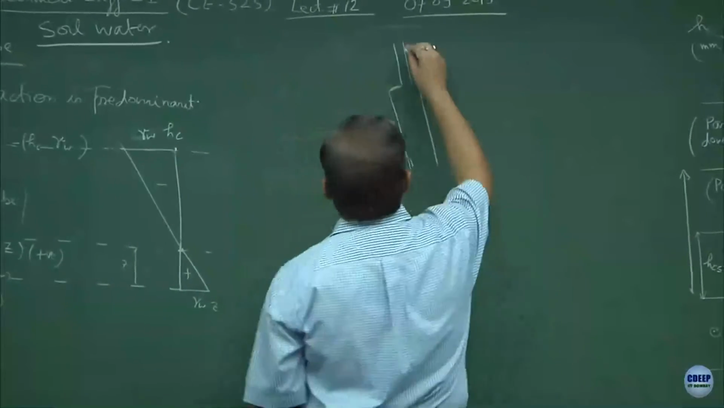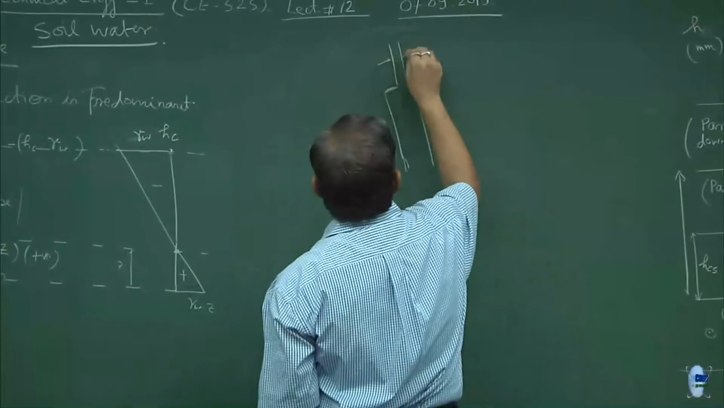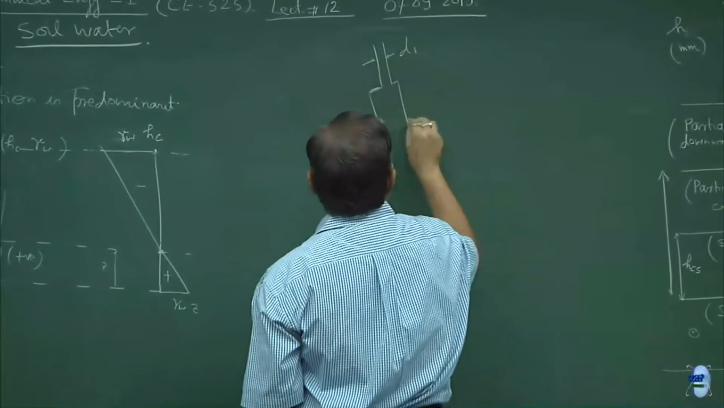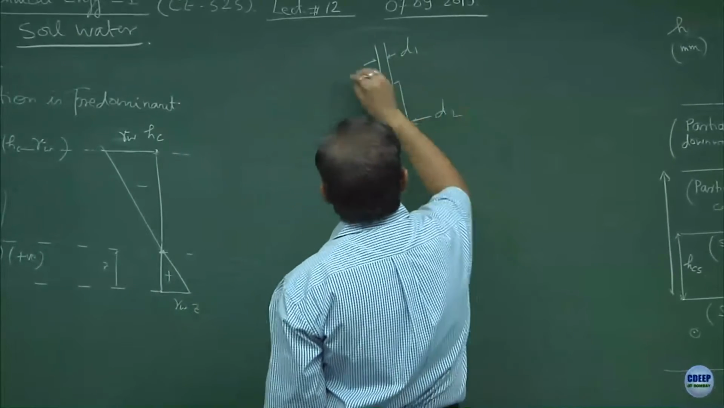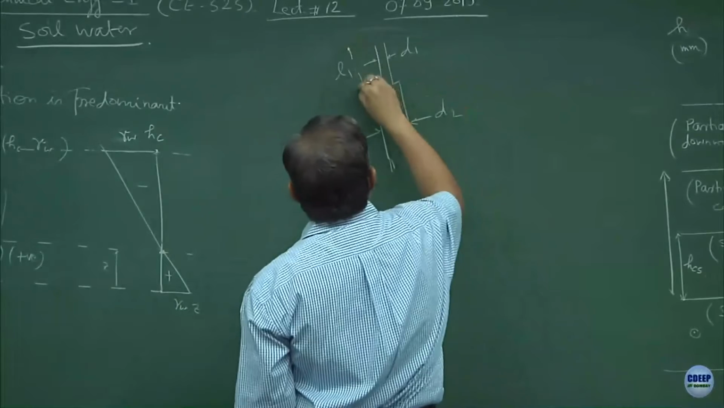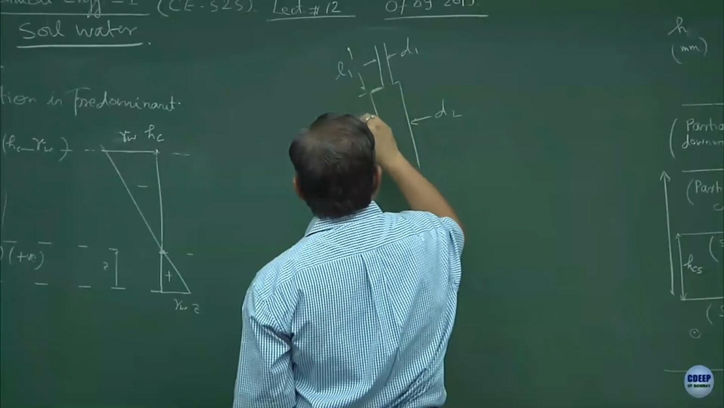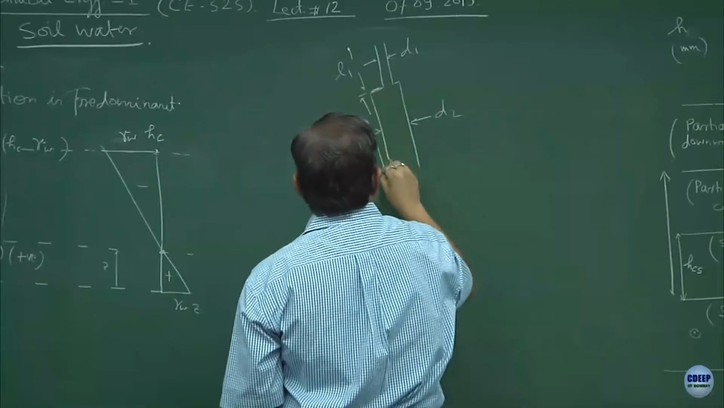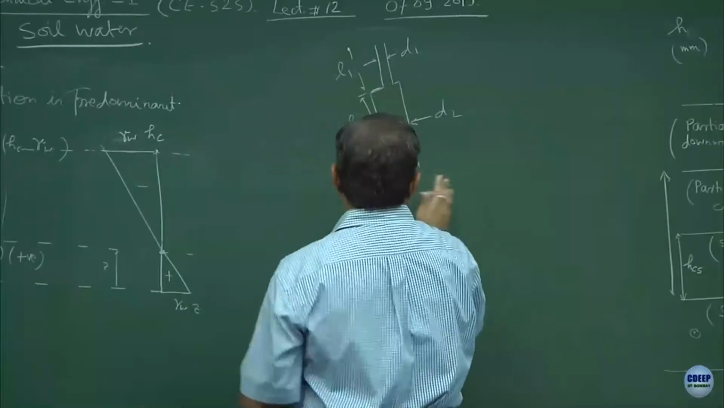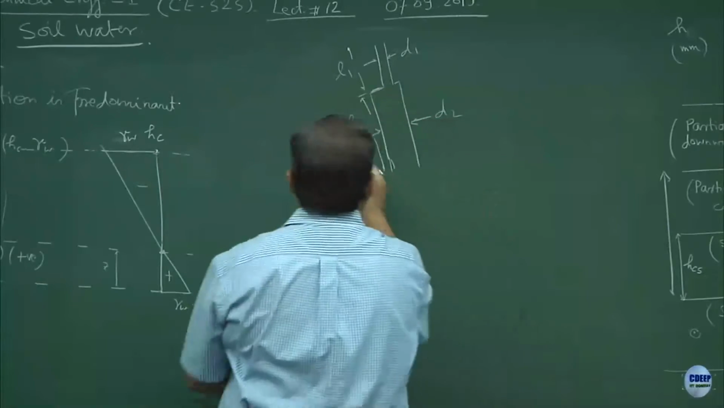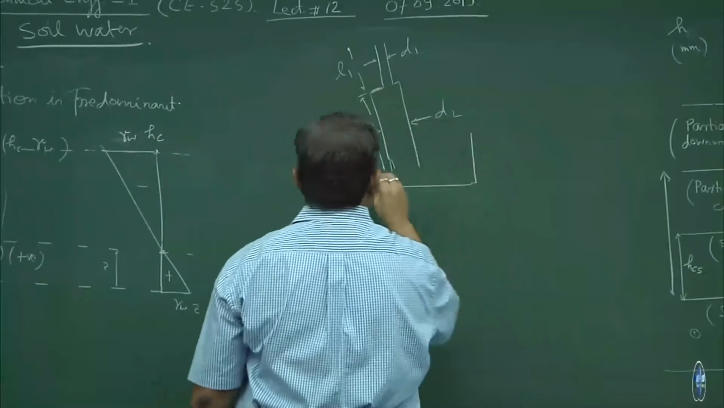You must have done these problems in your undergraduate first year, D1 and D2. Diameter, this is L1 and this is L2, and this capillary tube is kept in the water bath. You remember this problem?